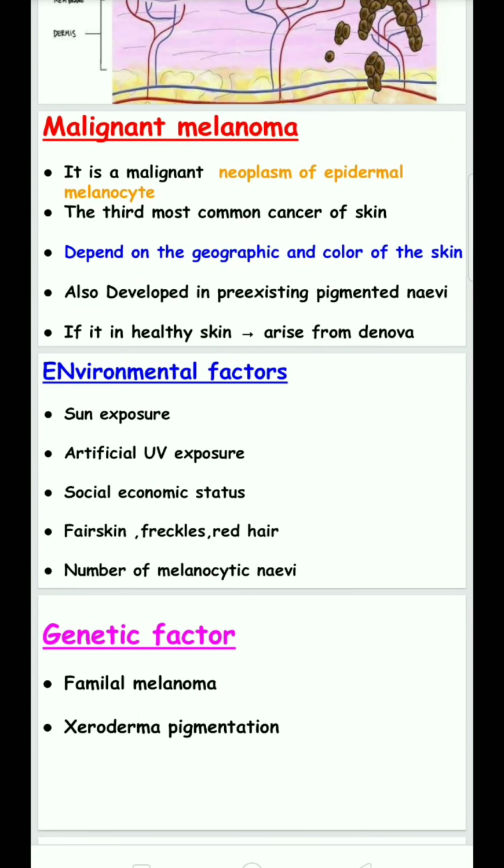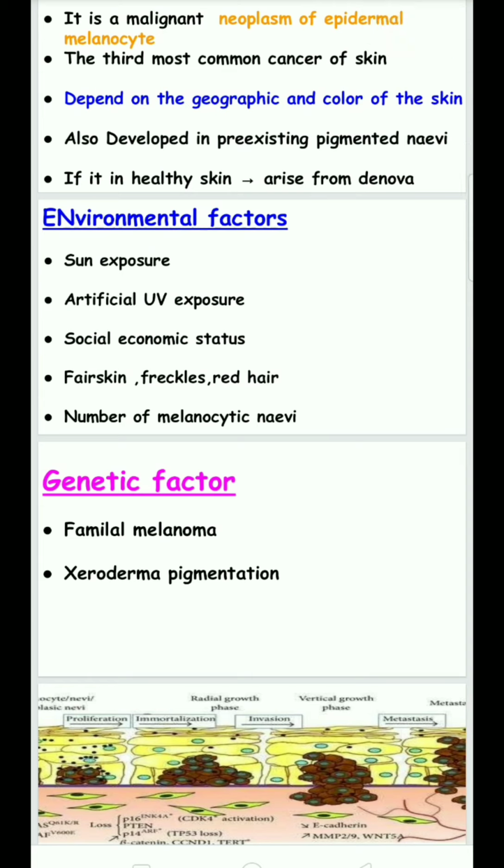Environmental factors include sun exposure, artificial UV exposure, socio-economic status, fair skin, freckles, red hair, and the number of melanocytic nevi. This is because sun radiation can alter the DNA of the melanocytes. Those people who live in Australia, or go on vacation to Australian countries, are more susceptible to melanomas.